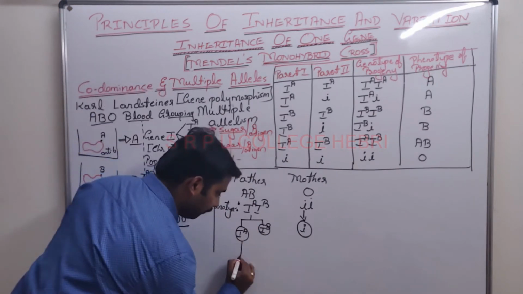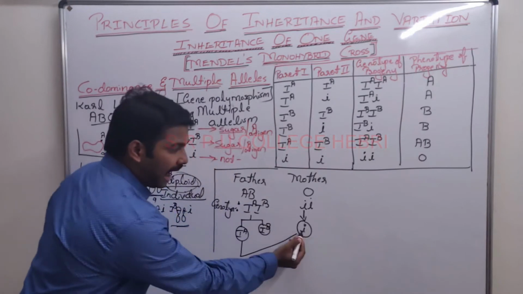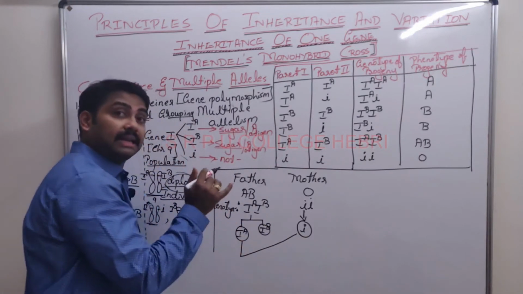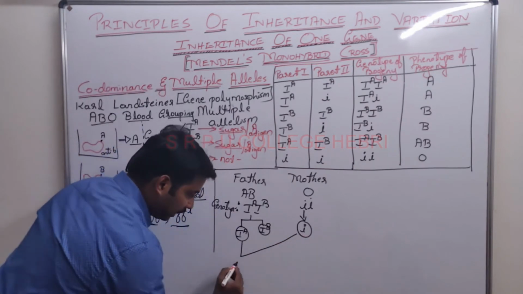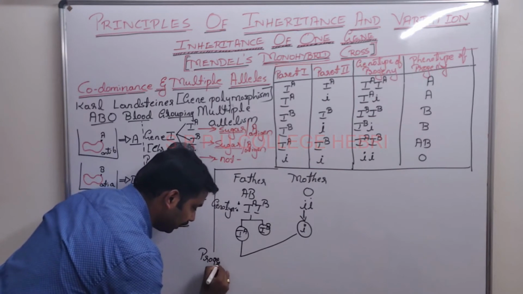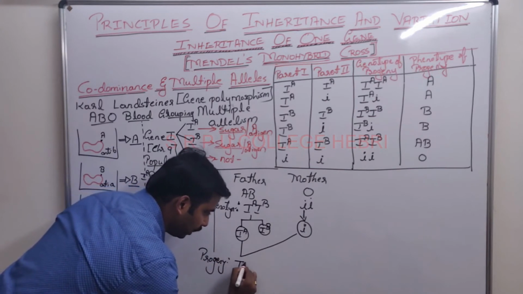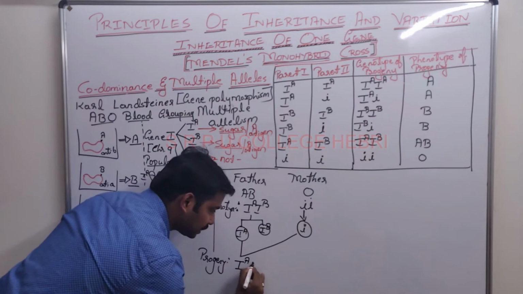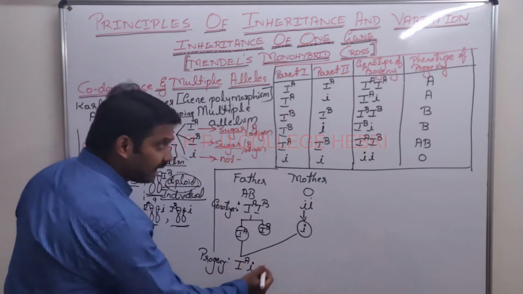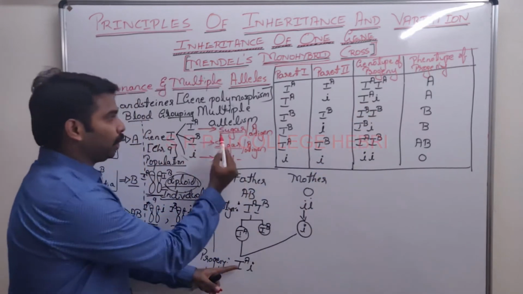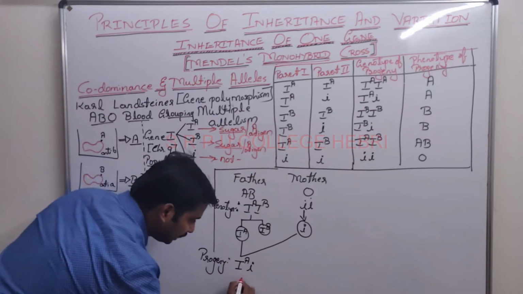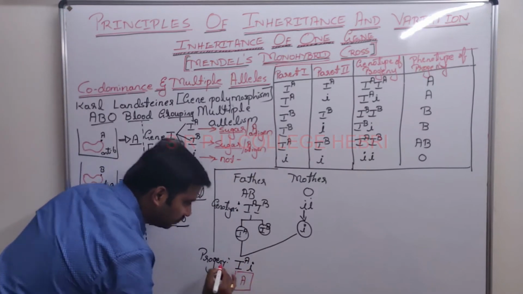Suppose the egg having i is fertilized by sperm having the allele IA, when these two fuse, what zygote is formed? The progeny is going to have IA small i. What is the blood group of the child? IA produces sugar, small i does not. IA produces A antigen.